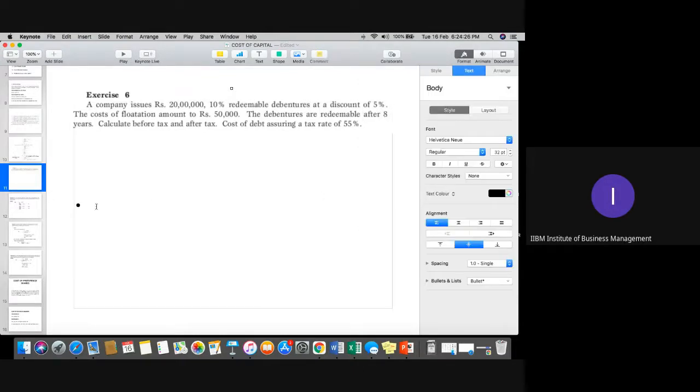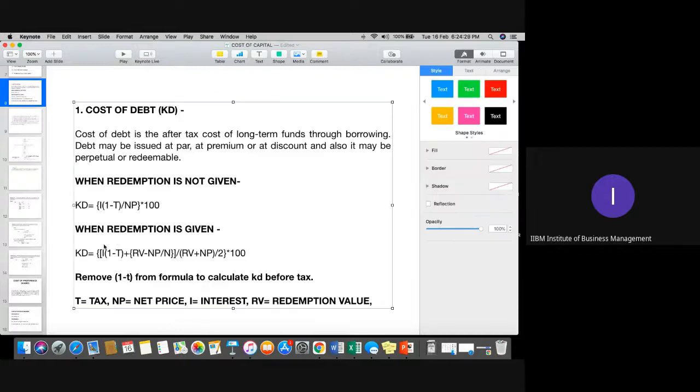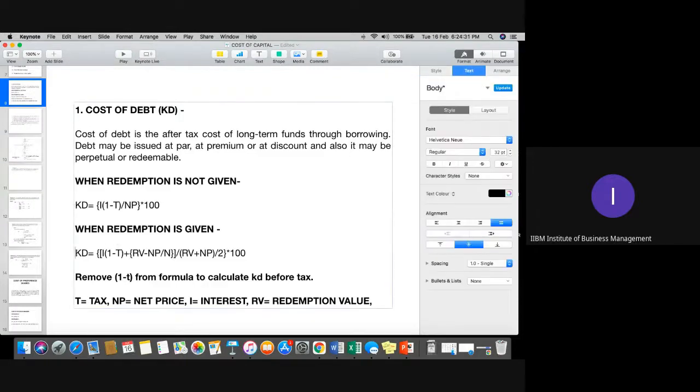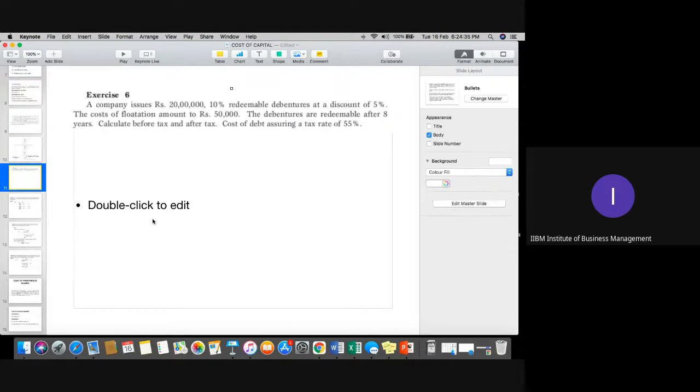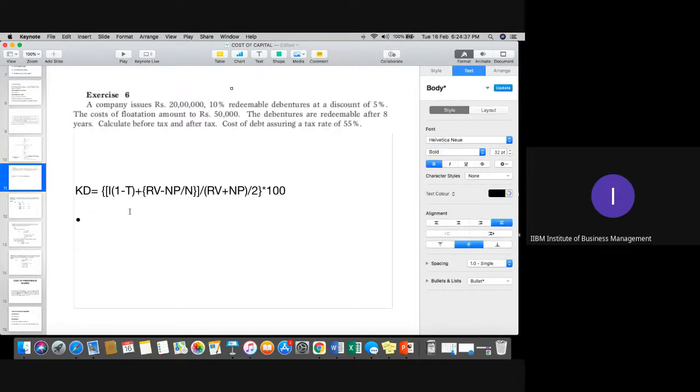Now you can see that in this question, first of all, the formula for redemption, when the redemption is given to you. So this formula we will use actually. That is Kd = I(1 - T) + (RV - NP)/N divided by (RV + NP)/2. First of all, what is I?